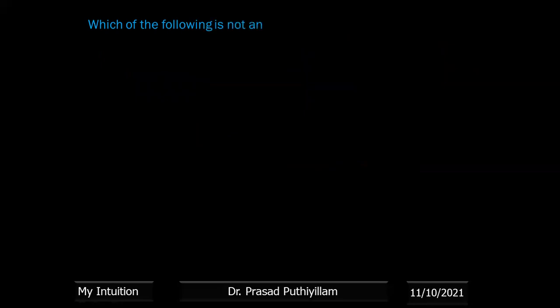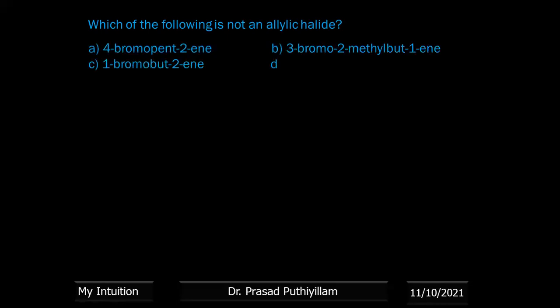Which of the following is not an allylic halide? 4-bromo-pent-2-ene, 3-bromo-2-methyl-but-1-ene, 1-bromo-but-2-ene, 4-bromo-but-1-ene. So I give the structure of all four options. First one, pent means 5 carbon atoms.